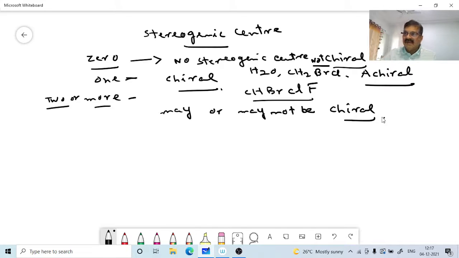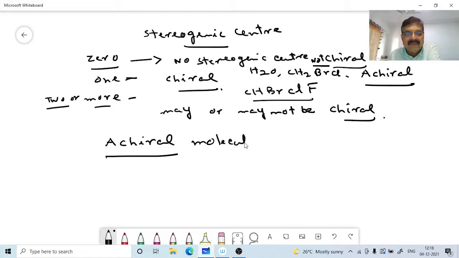Now, another characteristic of achiral molecules: achiral molecules usually contain a plane of symmetry.